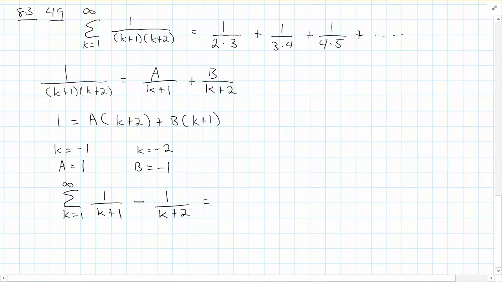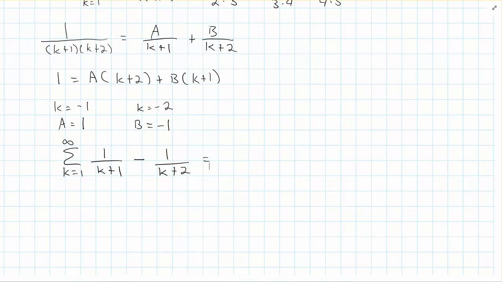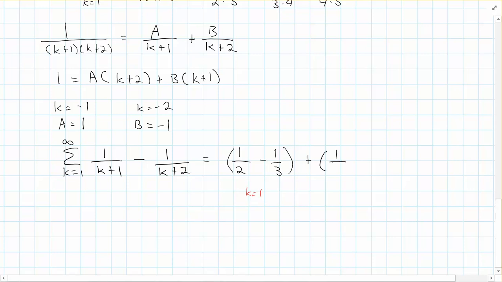And so what we have here is 1 over 2 minus 1 over 3. And I'll put it in parentheses, again, this is really just to indicate that this is when I used k equals 1. But then I'd have plus, for k equals 2, 1/3 minus 1/4. Another term would be plus 1/4 minus 1/5.